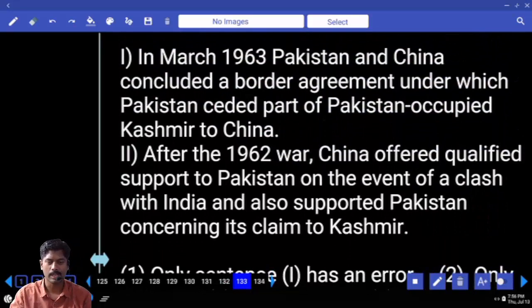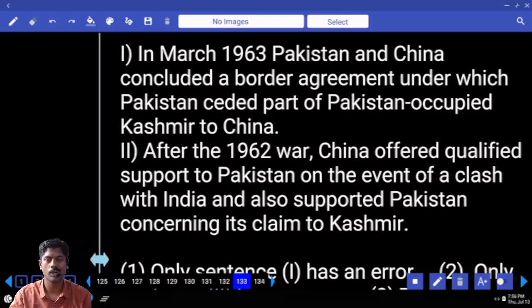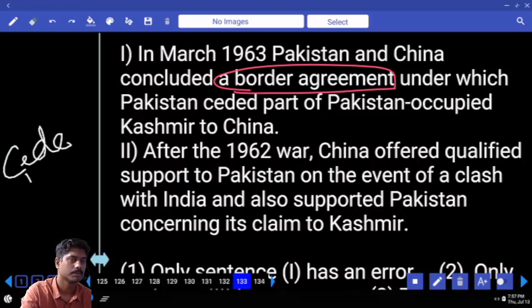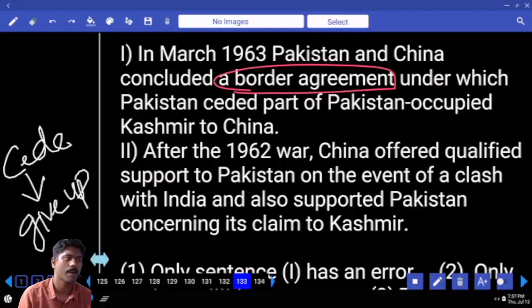In March 1963, Pakistan and China concluded a border agreement. So both the countries concluded a border agreement under which Pakistan ceded. Ceded means give up. So under that agreement, Pakistan gave up a part of POK to China.